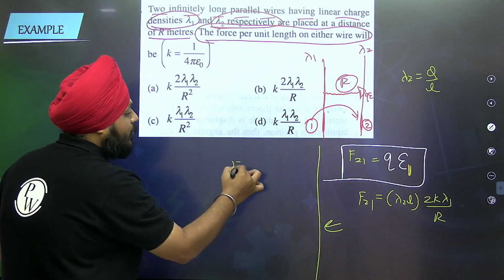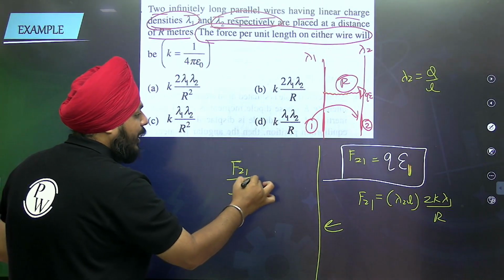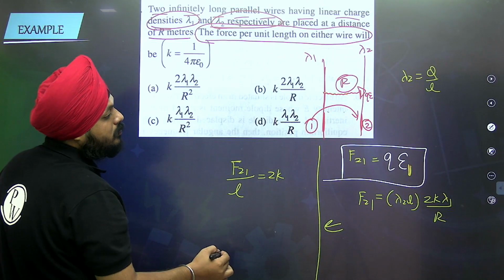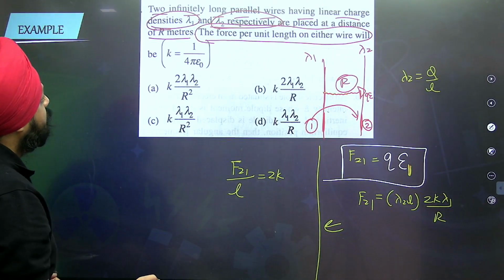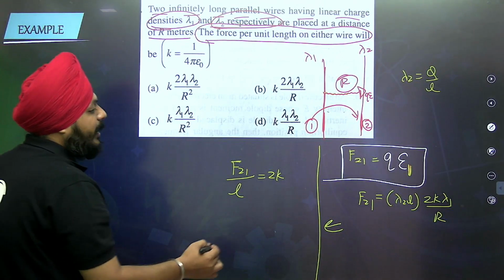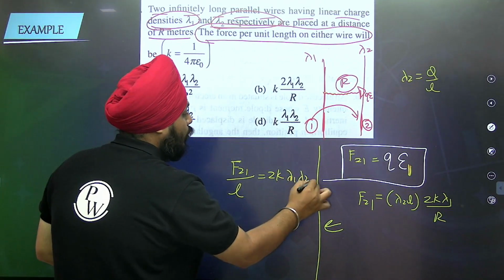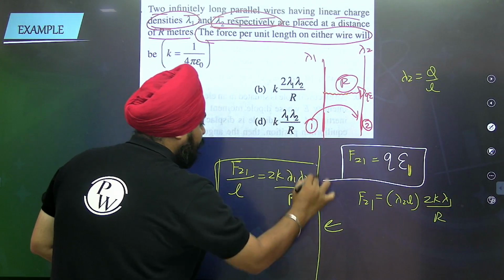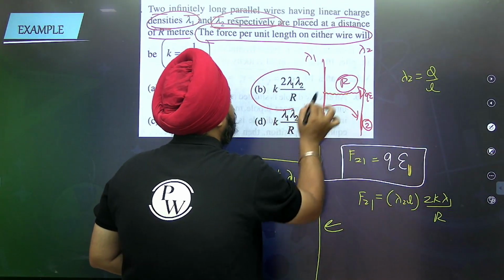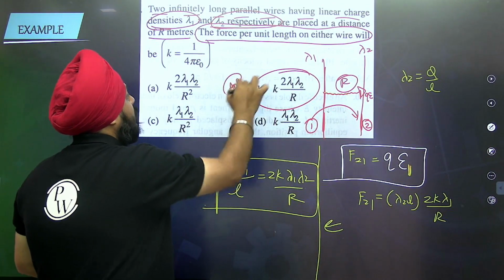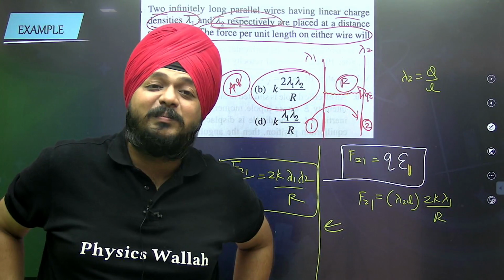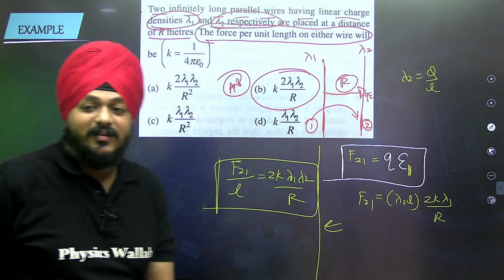We need the force per unit length, so that is 2k lambda 1 lambda 2 whole divided by r. This is the force per unit length. The second option is the perfect answer for this question. This is how the electric field plays a prior role.